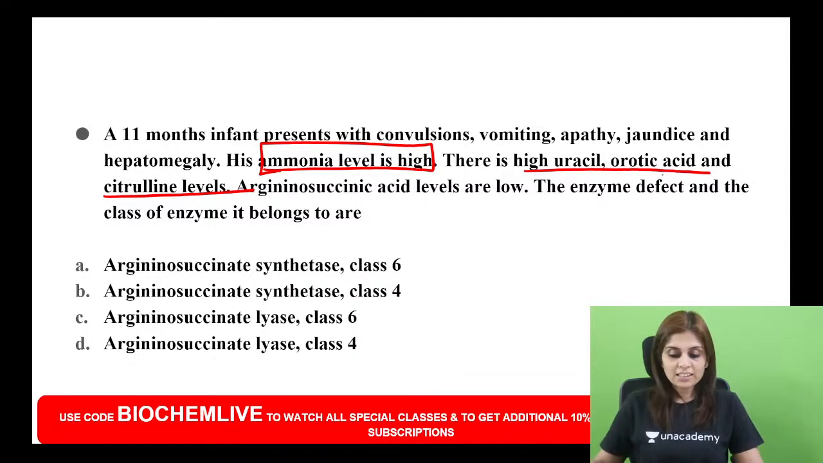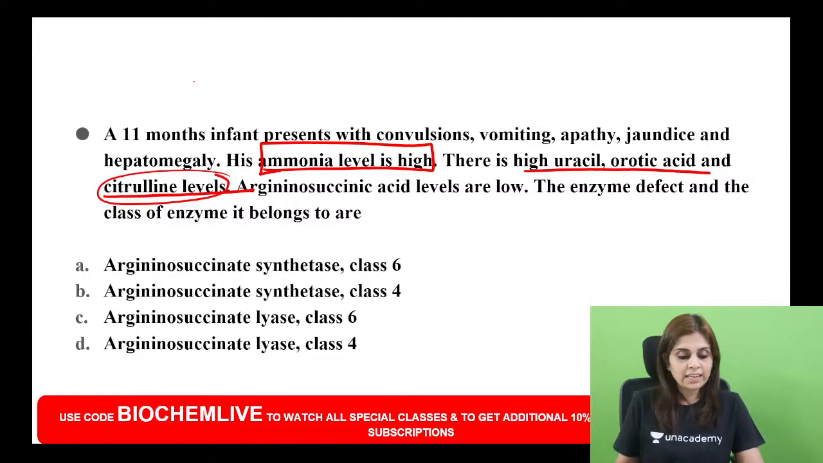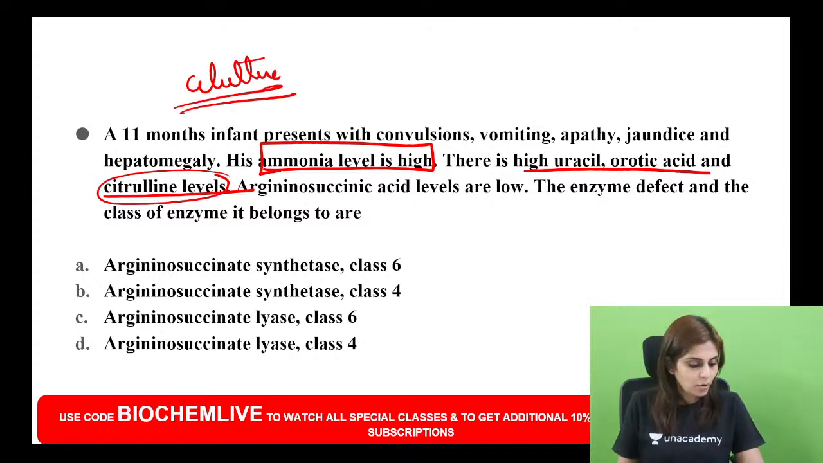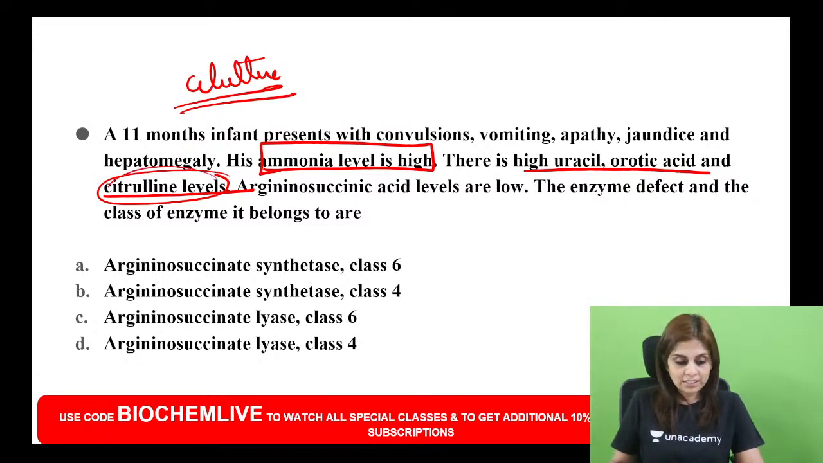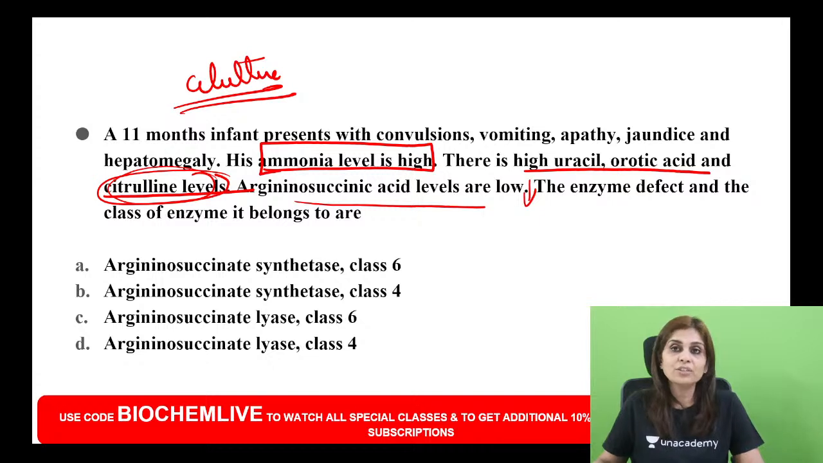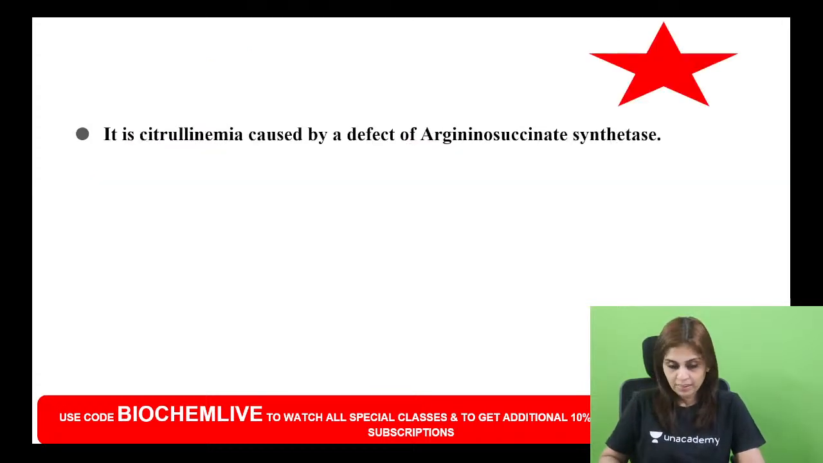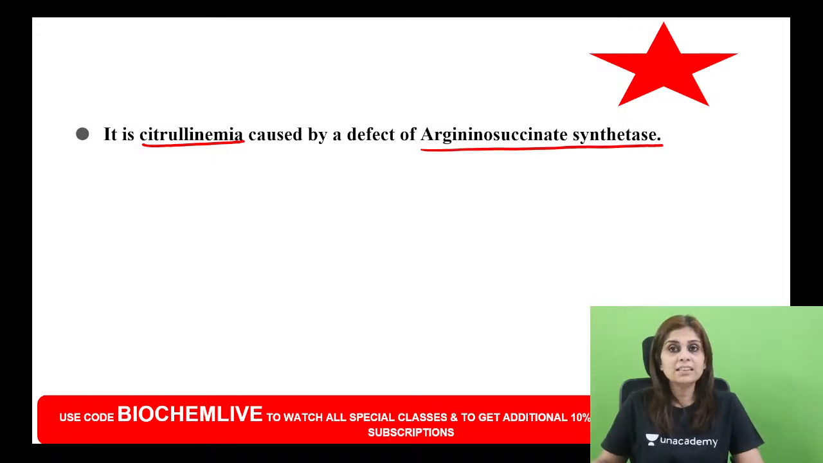So there is high uracil, orotic acid and citrulline, but argininosuccinate levels are low. If citrulline level is high, can we call it citrullinemia, all of you? Mahadev also thinks it's D. Paul Praveen Kumar thinks it's B. Can we call it citrullinemia, because citrulline level is high and argininosuccinate level is low? So it is citrullinemia caused by a defect of argininosuccinate synthetase enzyme.